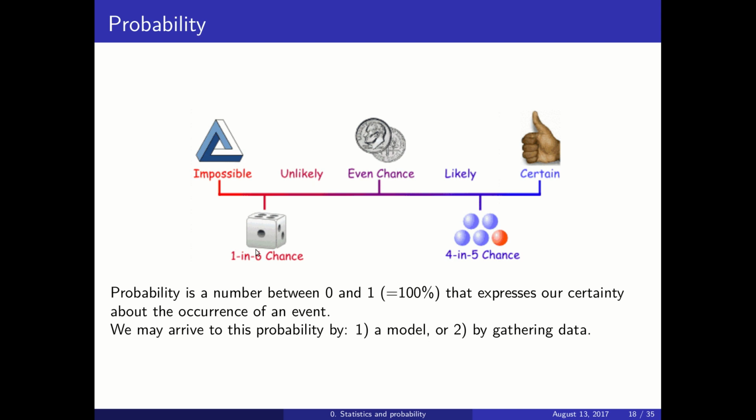Then, for instance, getting one particular side of a die, let's say having 4 on top, occurs with probability 1/6. That means that a die has 6 sides, and every time you throw it, you will get one of the 6 sides randomly, so getting a 4 is only 1/6.